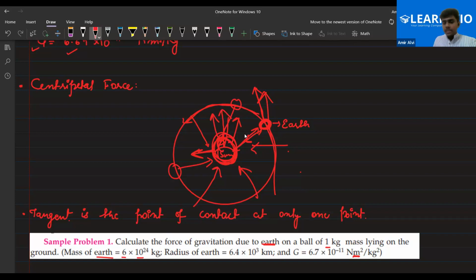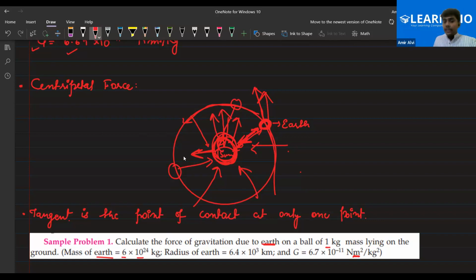So this attraction is basically towards the radius. Suppose that this is the circular path. The Earth orbits in a circular path, right? We know that Earth revolves around the sun in a circular path. So the force required to keep the circular motion is called centripetal force. Am I clear, Heather? Yes, sir.